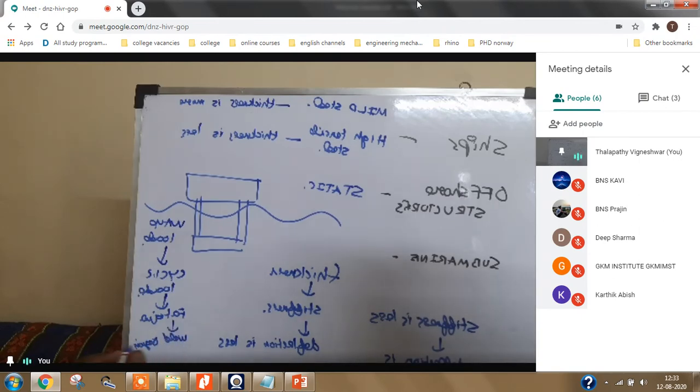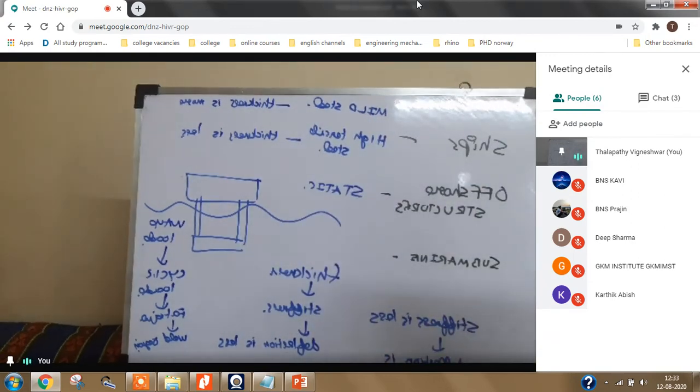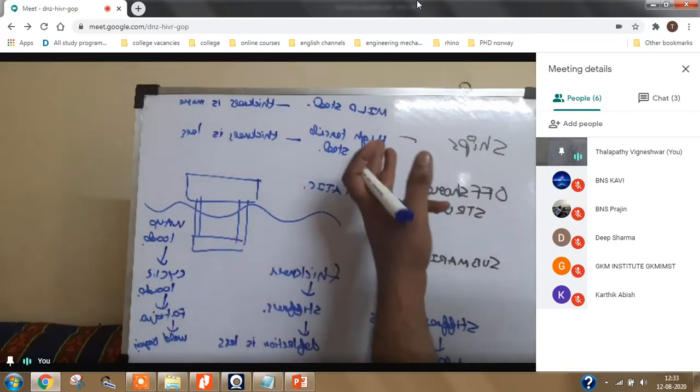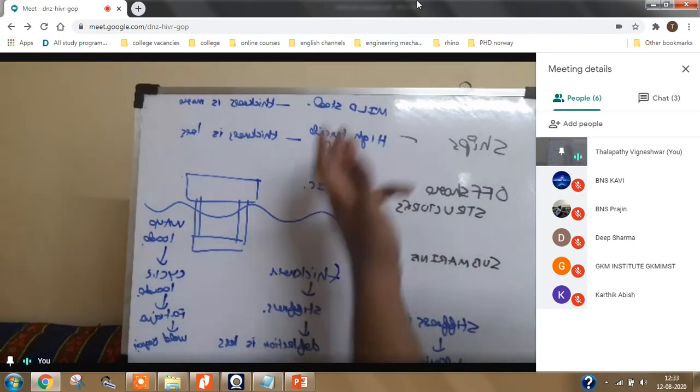The weld property of high tensile steel as well as mild steel is mostly same. So there is no advantage of using high tensile steel in offshore structure. If you are using high tensile steel in offshore structure, the cost will increase. So we can go for mild steel in offshore structures.